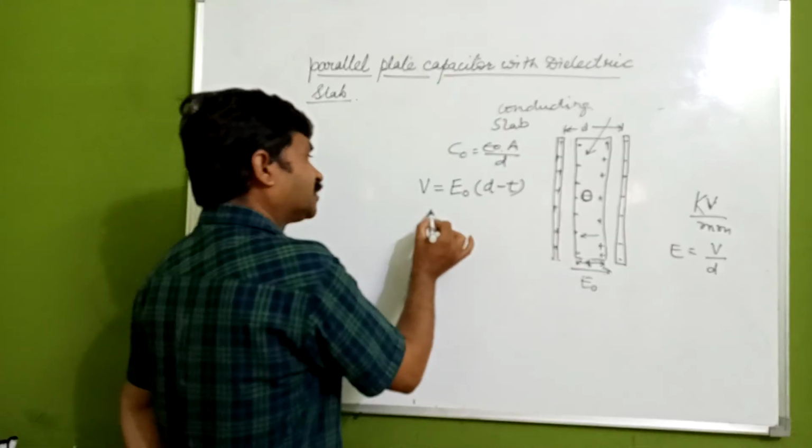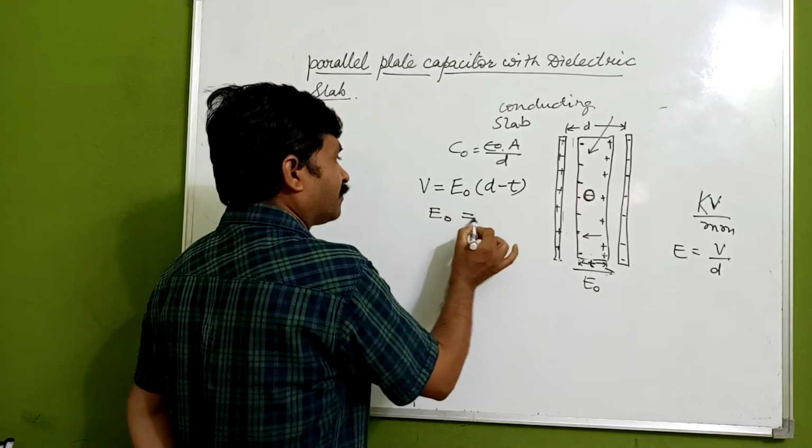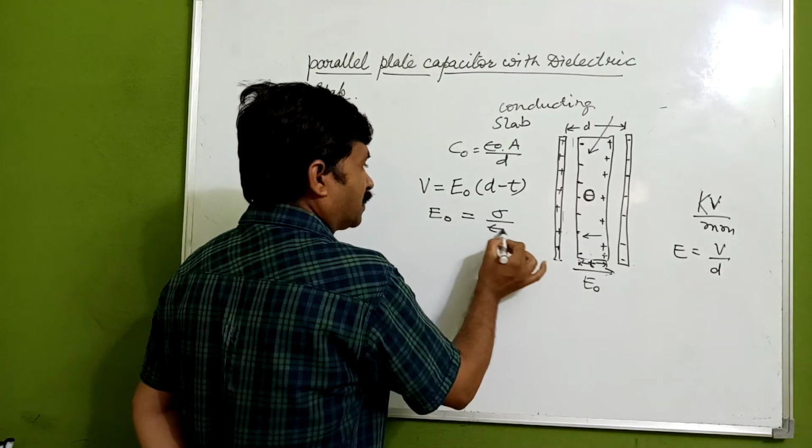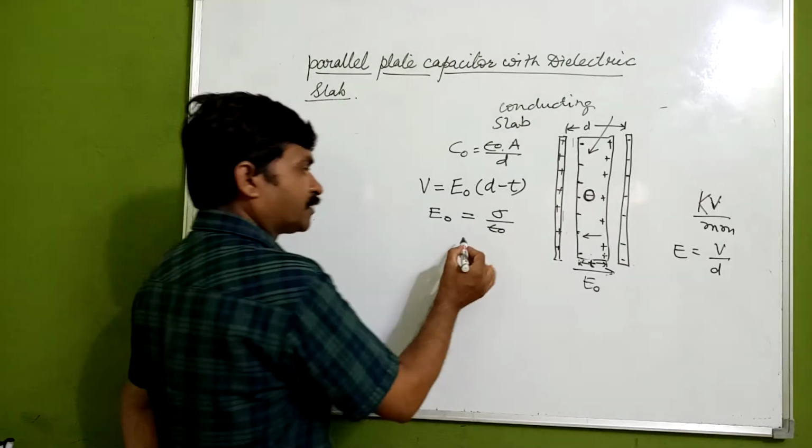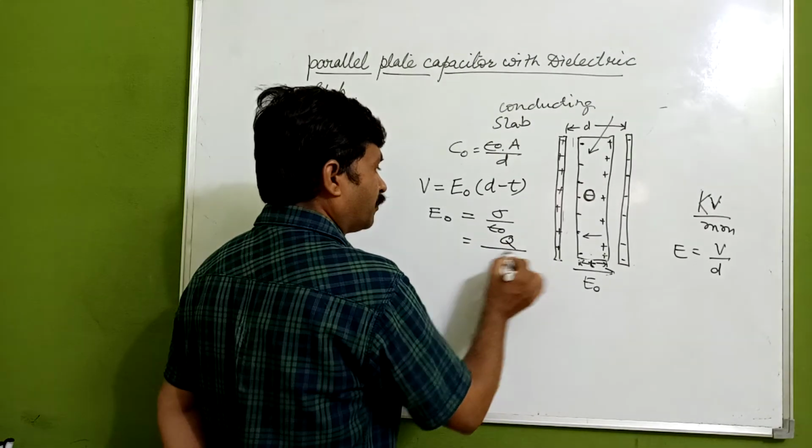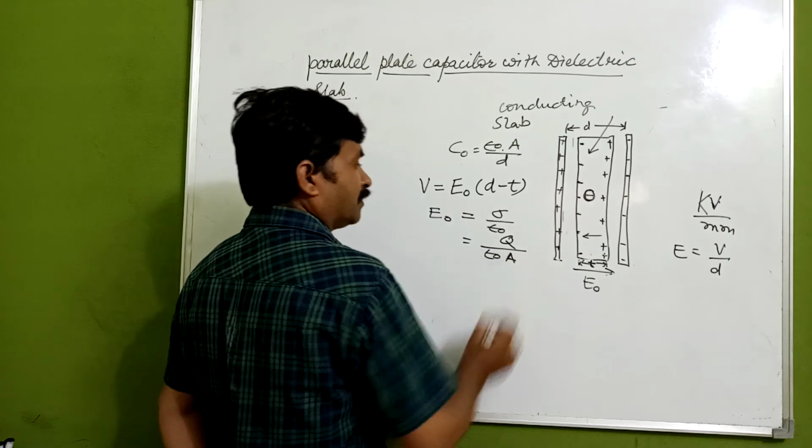Now the electric field which we are getting will be given by sigma upon epsilon naught, and we know that sigma is equal to the charge upon the area.